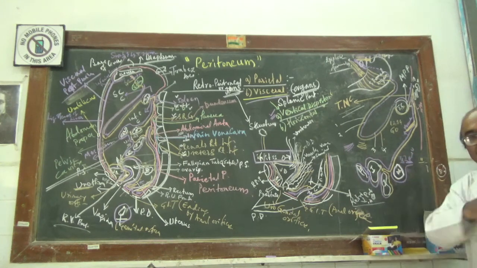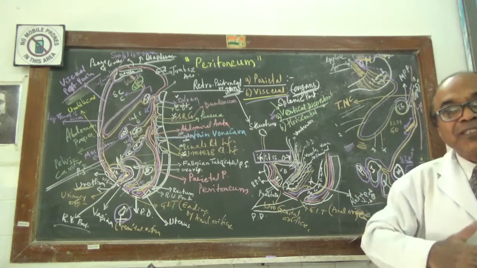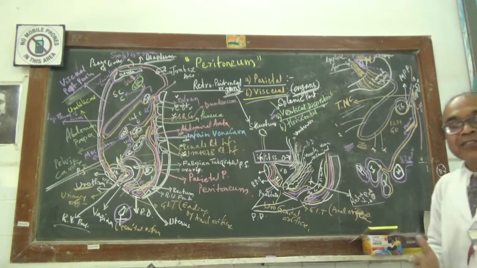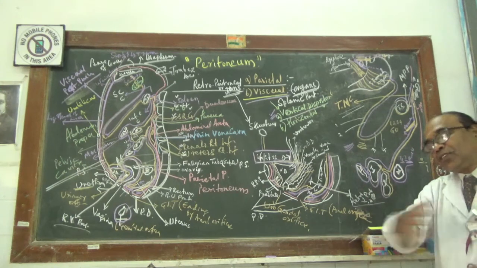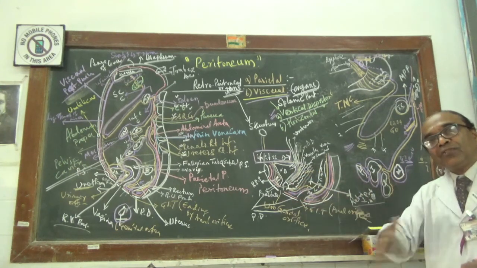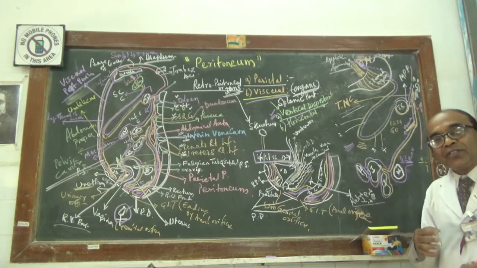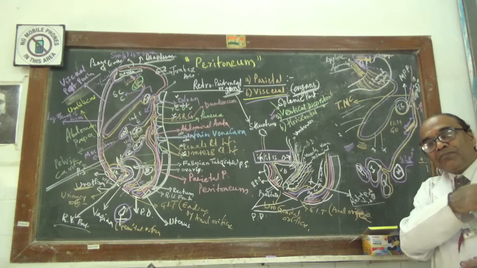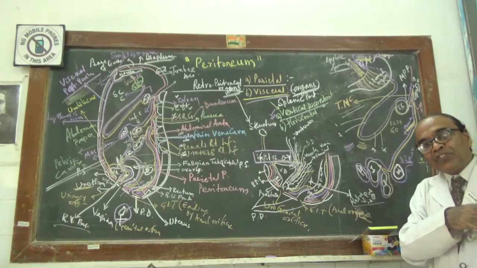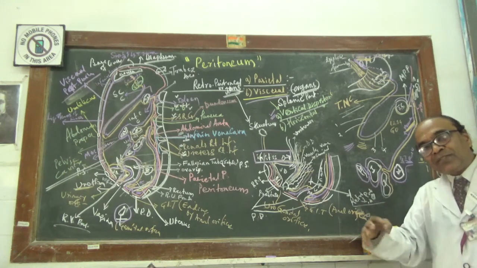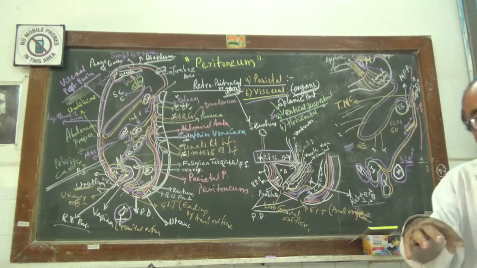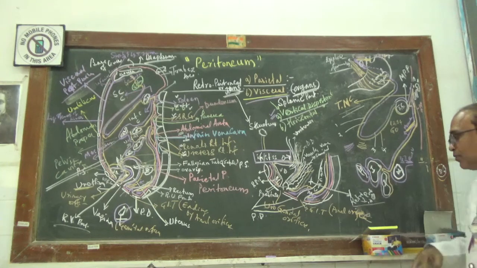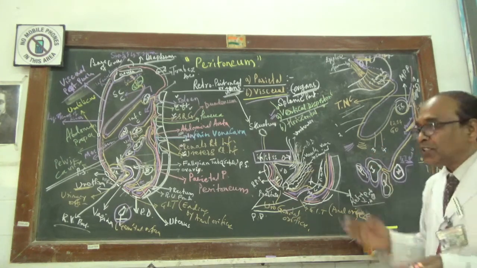Now this mesentery divides the infracolic compartment into the right and the left infracolic compartment. The right infracolic compartment contains more of the ileal coils and less of the jejunal coils. But the left infracolic compartment contains more of the jejunum and very little ileum, because the ileum also falls on the left infracolic. So this is what you will be having.